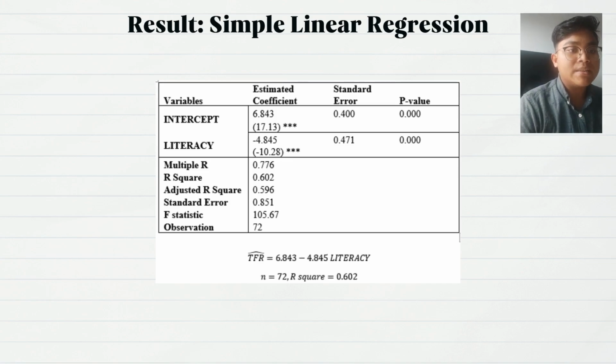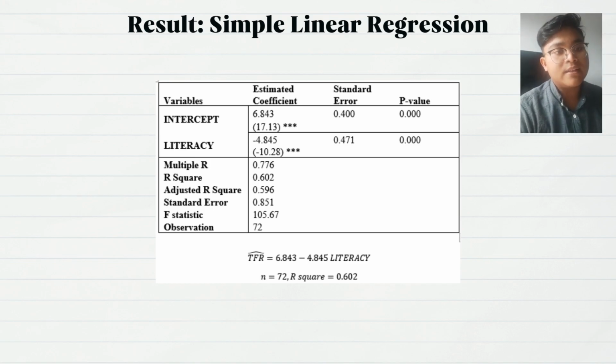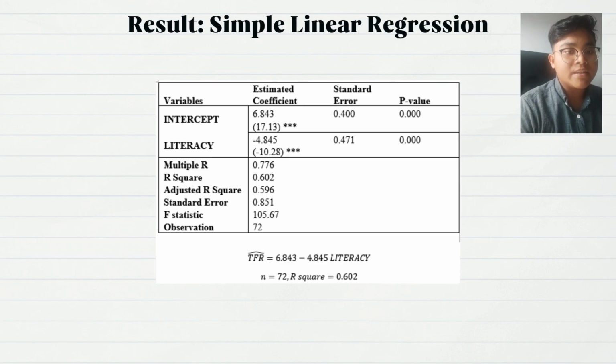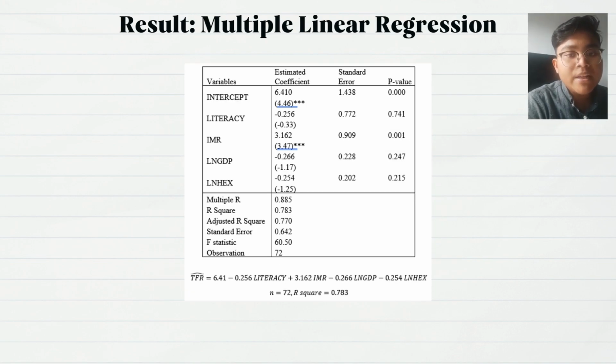This indicates that a 1% increase in the percentage of adult female literacy will result in a 484.5% decrease in the average number of children per woman. The sign of the slope coefficient of literacy, which is beta 1 hat, is negative as it fulfills our expectation, because TFR, the dependent variable, is negatively correlated with the explanatory variable literacy. The next part is multiple linear regression analysis, MLR.